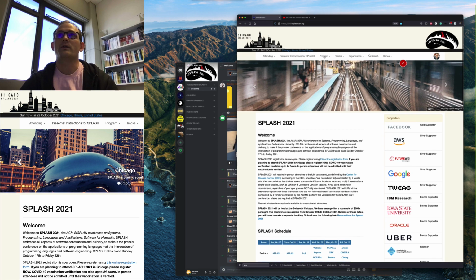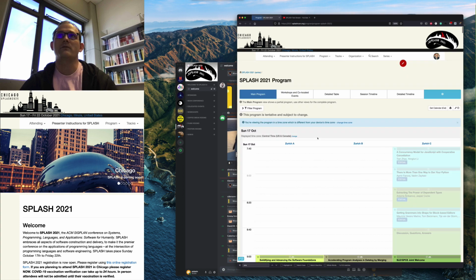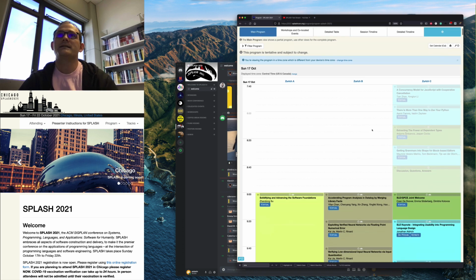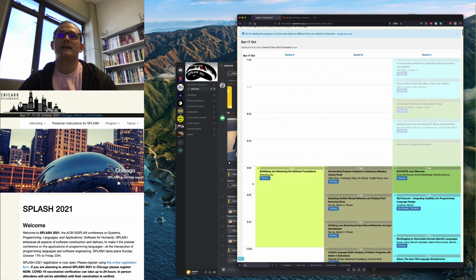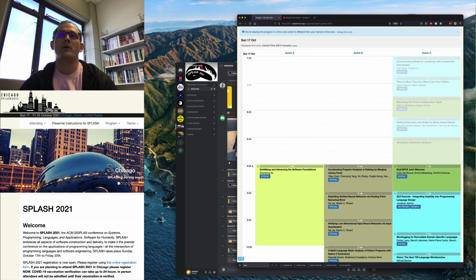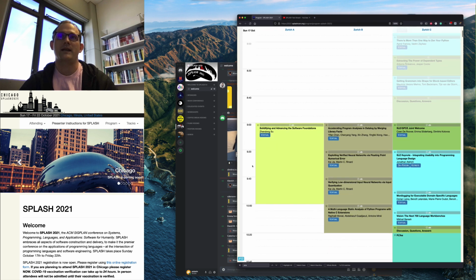If you go to Program, which is accessible through the website menu, you can see the complete program displayed for the main rooms, Splash Room A, Splash Room B, and Splash Room C. And you can see in Chicago time zone, it's 9 o'clock to 5 p.m. when we have the main in-person event.